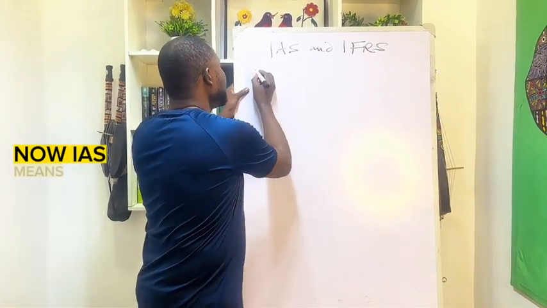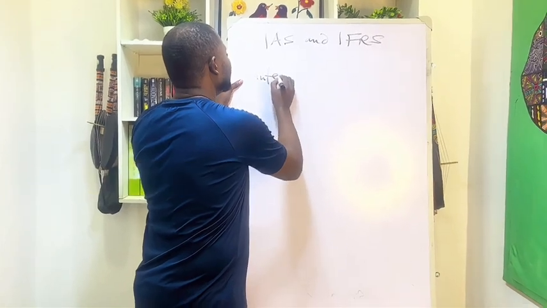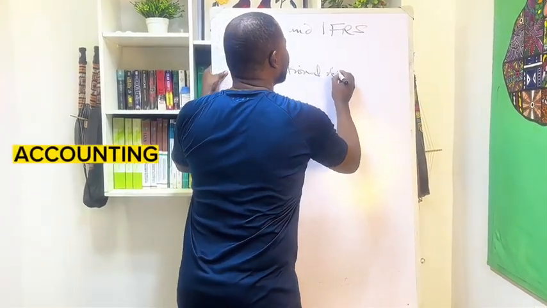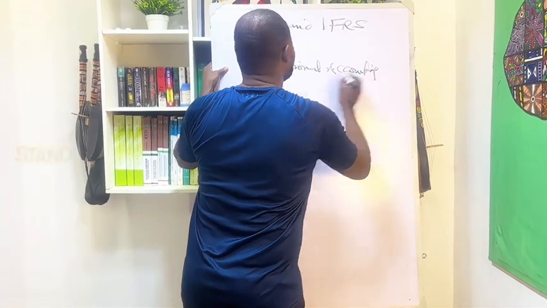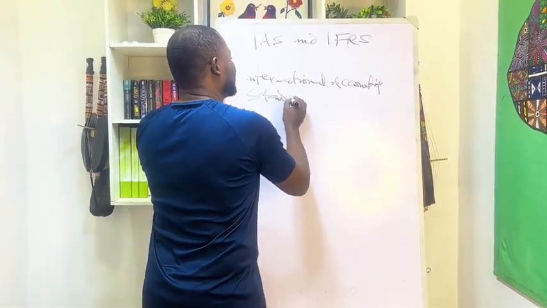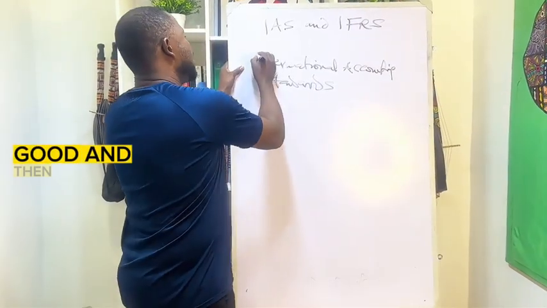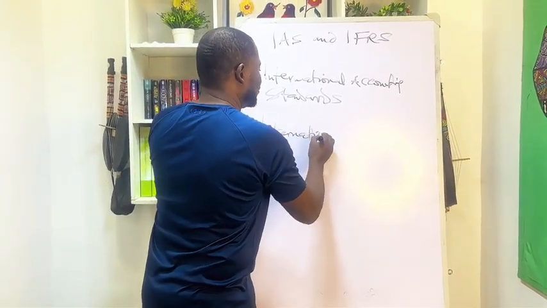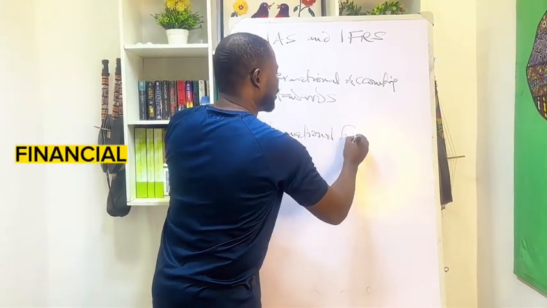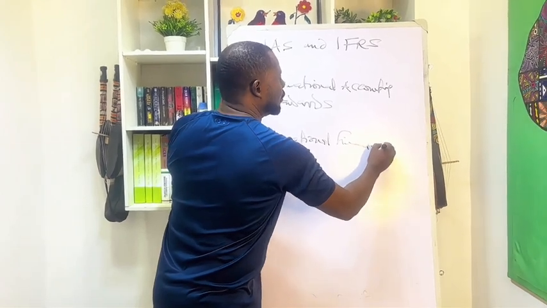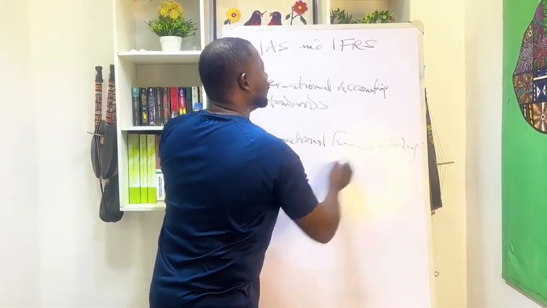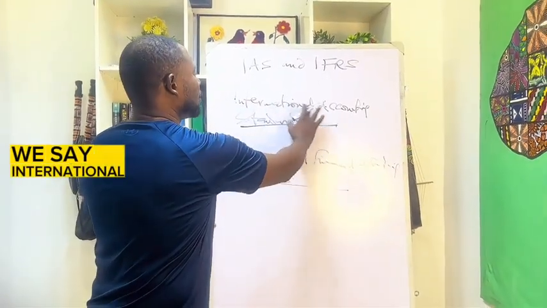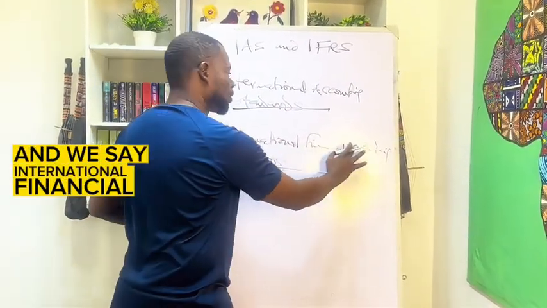Now, IAS means International Accounting Standards. Good. And then IFRS stands for International Financial Reporting Standards. We'll say International Accounting Standard and we'll say International Financial Reporting Standard.